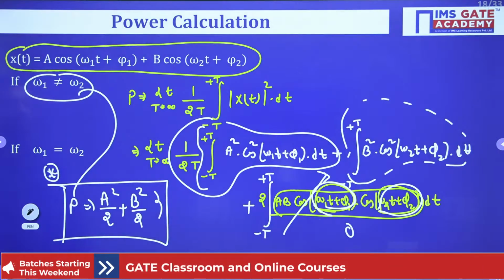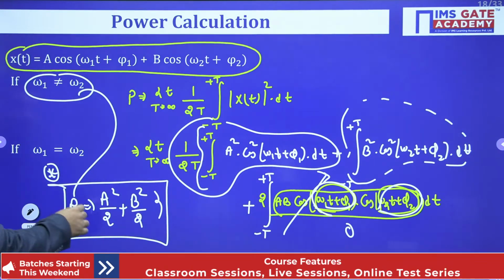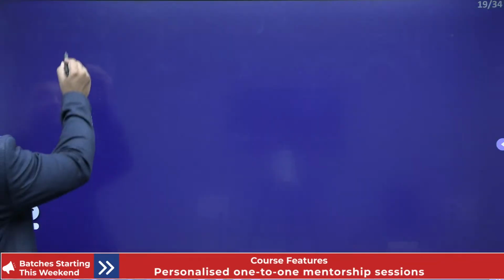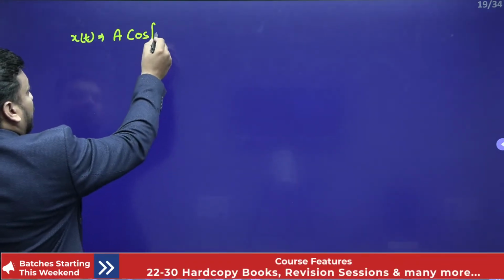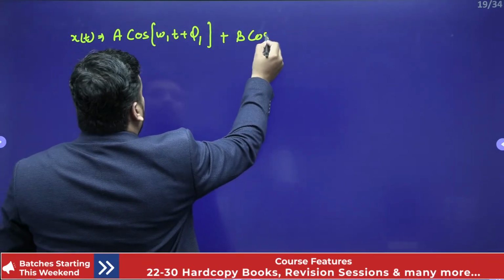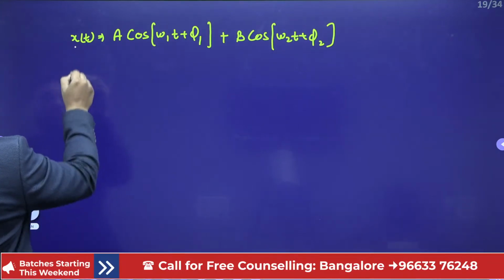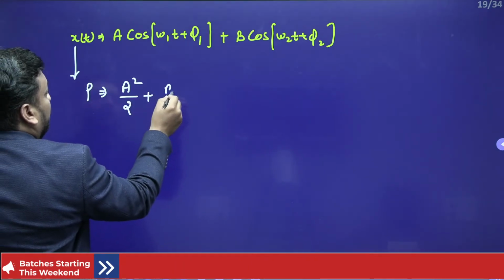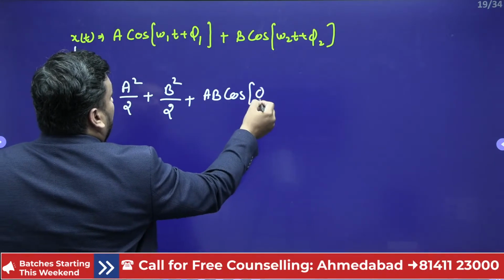What is the conclusion, dear student? Whenever omega 1 is not equal to omega 2, then the answer is this. So I will write this conclusion on the next slide. If the x(t) equation is a cos(omega 1 t plus phi 1) plus b cos(omega 2 t plus phi 2), then the power calculation will be what? You should say, sir, the power will be a square by 2 plus b square by 2 plus ab cos(phi 1 minus phi 2).